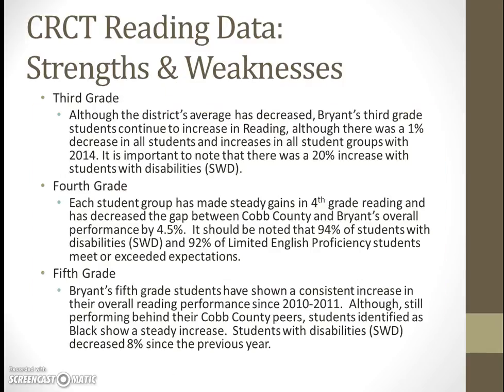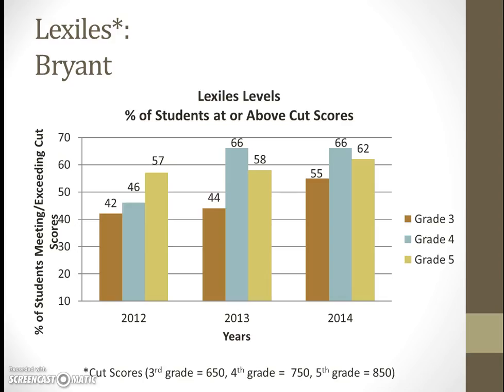And this is just an overview of the data I just explained to you. I included it so you can have a reference to go back and look at later. Here you can see Bryant's Lexile levels, and I thought this was important to note because it's based off that reading data that you just saw. So as you can see, we are not where we need to be as far as having more of our scholars at or above those cut scores, which are listed below at the bottom of the slide. So what that tells us is that a majority of our students are meeting standards, but they're not exceeding standards. So therefore, our Lexile levels are slightly lower than they could be.